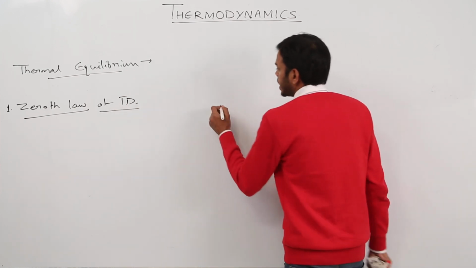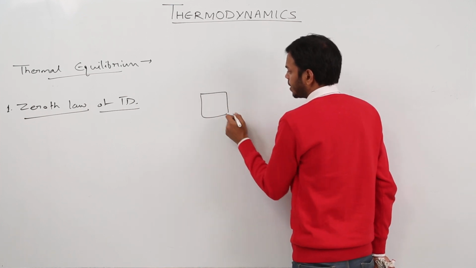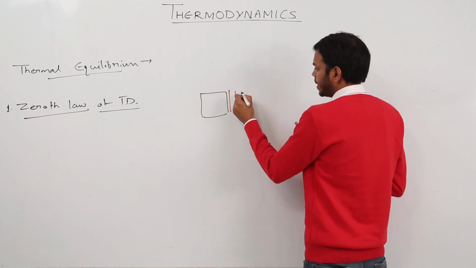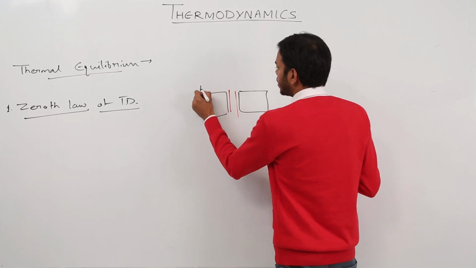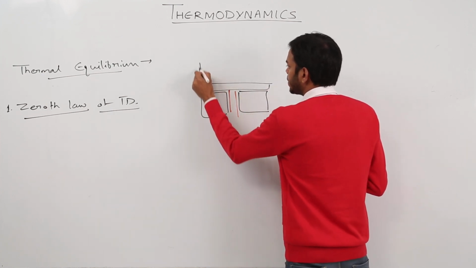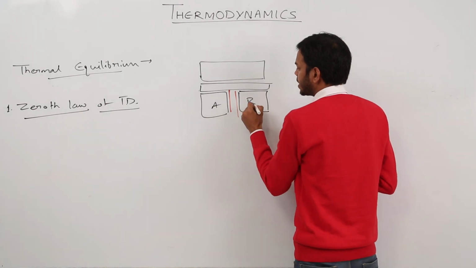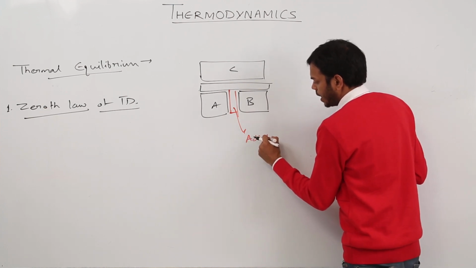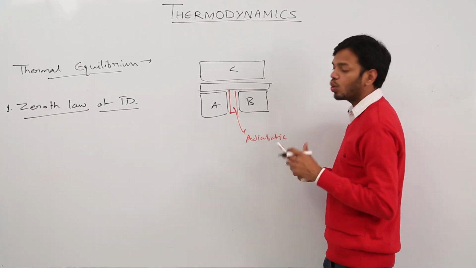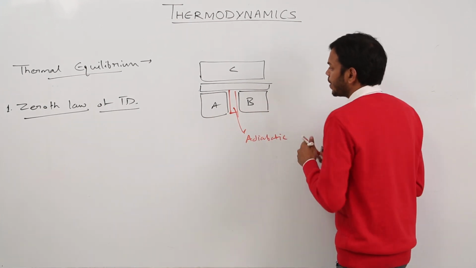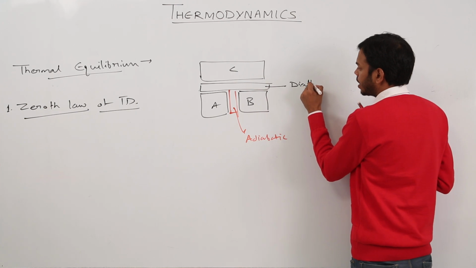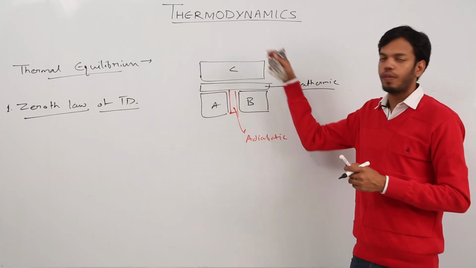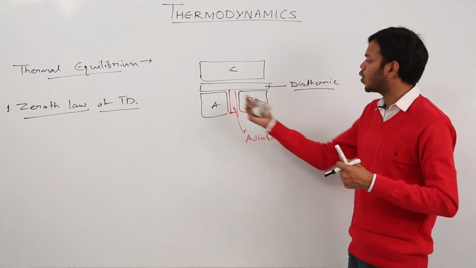What this law states is, suppose we have three systems: system A, system B, and system C. Here we have adiabatic walls. That means there is no transfer of heat from system A to system B, whereas here I have a diathermic wall. That means heat can easily flow from system A to C and B to C, or vice versa, but heat cannot internally flow between A and B.